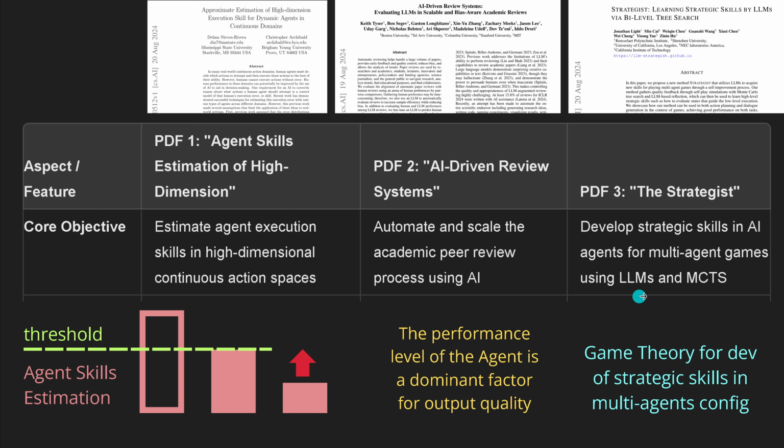We will use different intelligent systems and different mathematical approaches to develop new improved strategic skills for particular agents in our multi-agent environment. And yes, you guessed it, maybe we use a little bit of game theory for the development of our strategic skills, the upskilling of our agents in a multi-agent configuration.